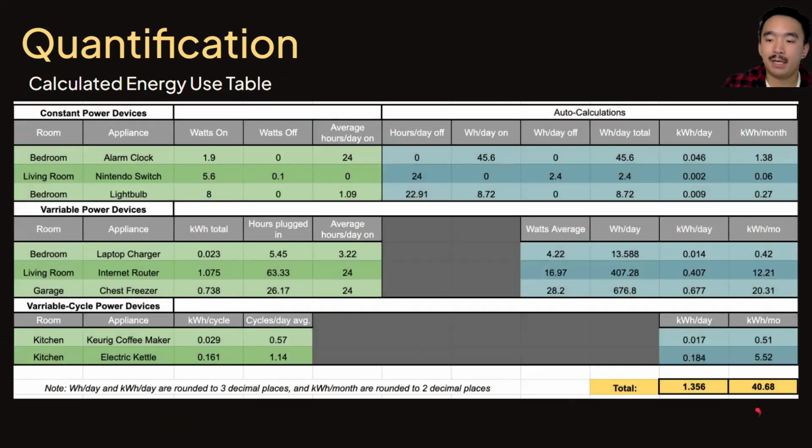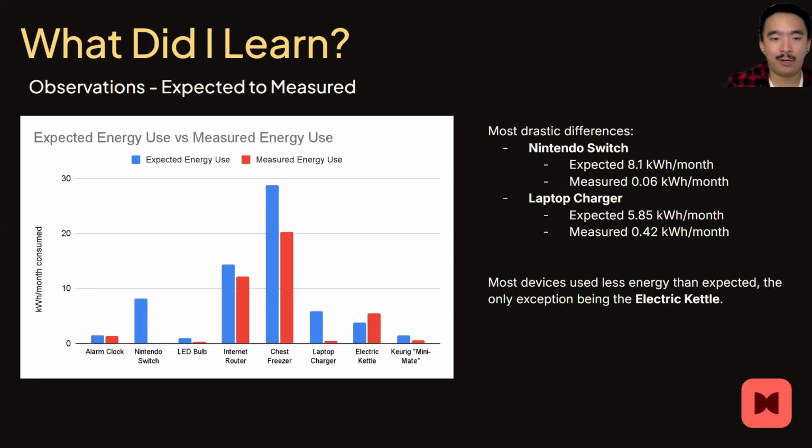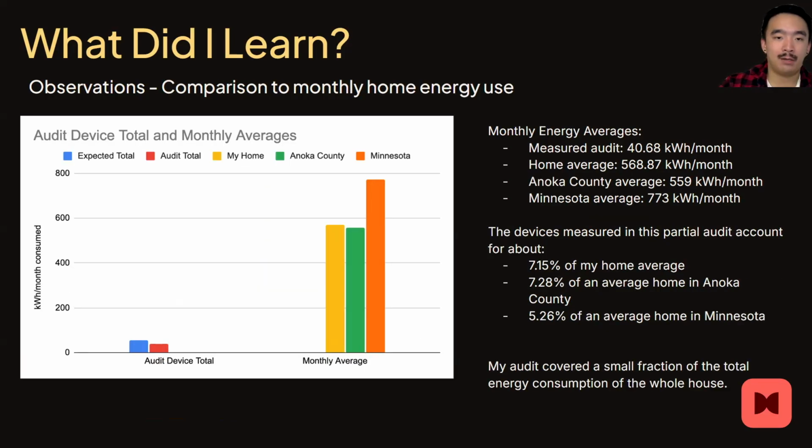And here is the table once again. Here are the totals for energy per month and energy per day. Looking at the data, I noticed that the highest energy users of this partial audit are the chest freezer, the internet router, and the kettle. I was surprised to learn that the alarm clock uses more energy than the Keurig. Compared to the average or expected energy use, the actual devices ended up using less energy than expected, except for the electric kettle. Compared to the whole house, this audit covered about 7% of the average home energy usage of this entire house, and an even smaller percentage of the average energy use of a home in Minnesota.